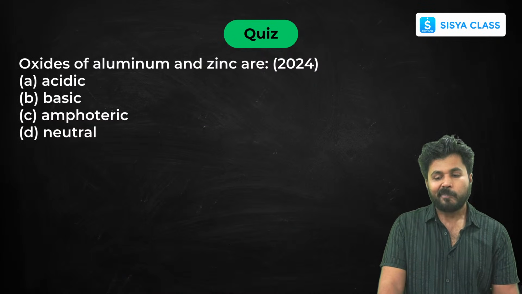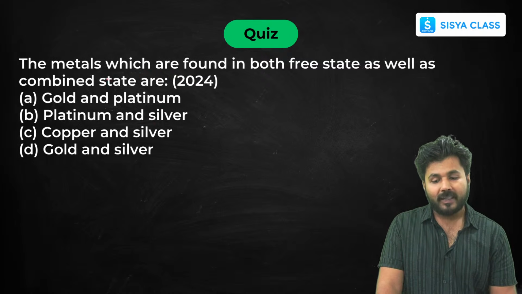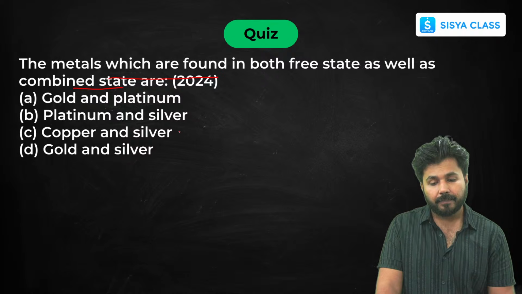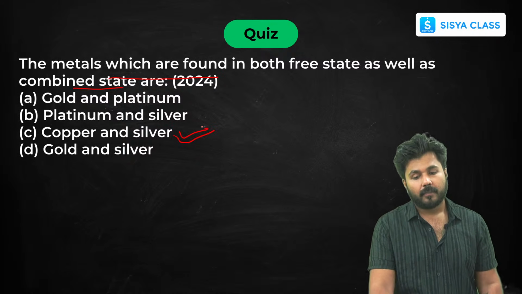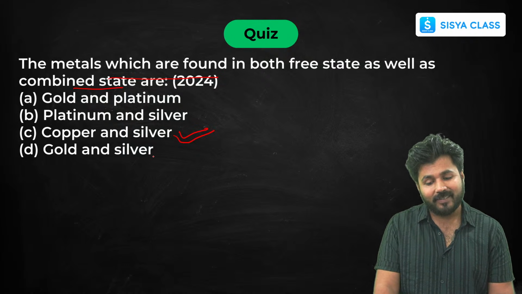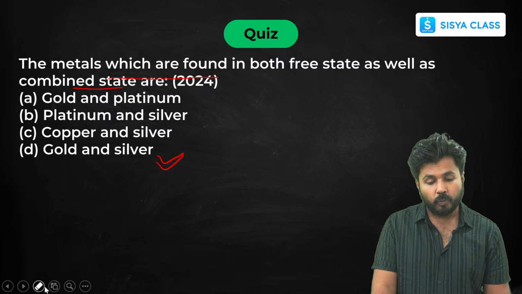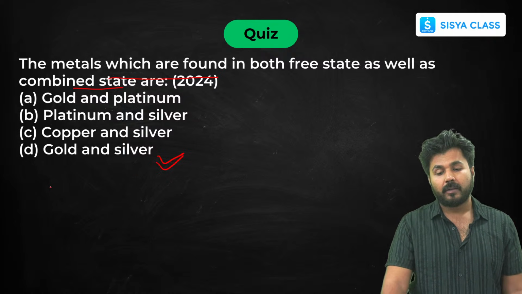Next, some more questions. Oxides of aluminium and zinc are amphoteric. The metals which are found in both free state and combined state are copper and silver, because they are least reactive elements. But even less reactive than them are gold and silver. So let's write gold and silver. Now sometimes two options might be given, so then you have to choose one out of them, and you have to choose the safest option. So here it's gold and silver.